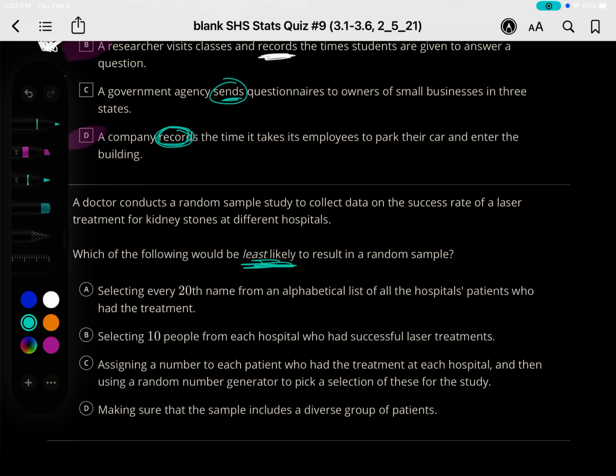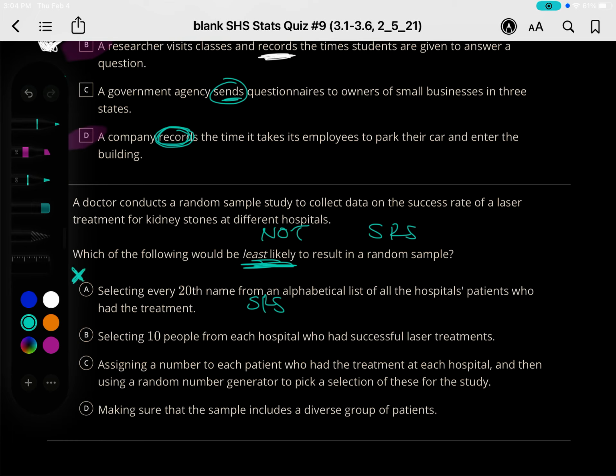Least likely means, another word is not SRS, not simple random sample. Which one of these is not? A, selecting every 20th name from an alphabetical list of all the hospital's patients who had the treatment. That one sounds good, right? This is SRS, but we're looking for not SRS, so not this one.